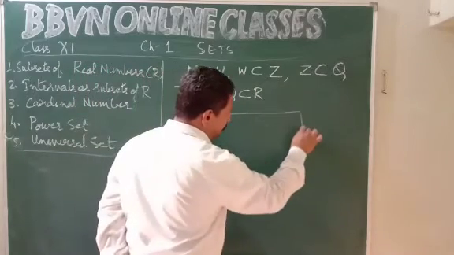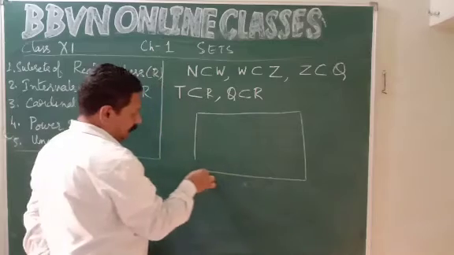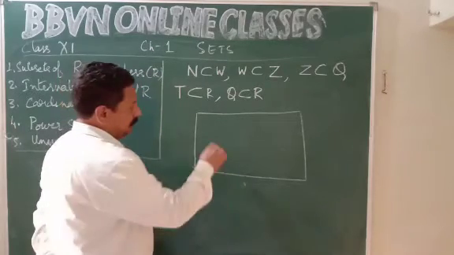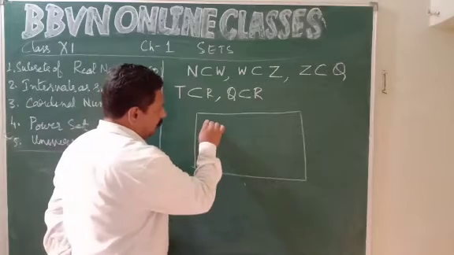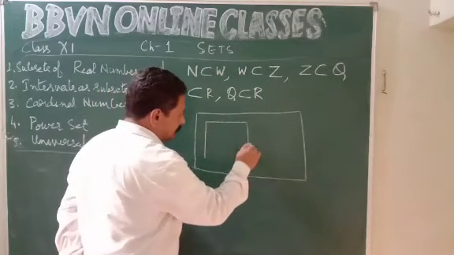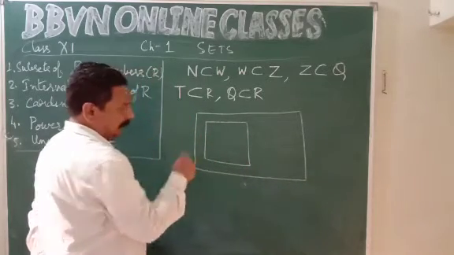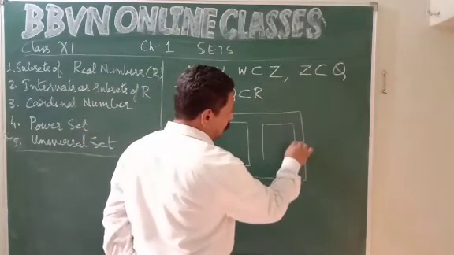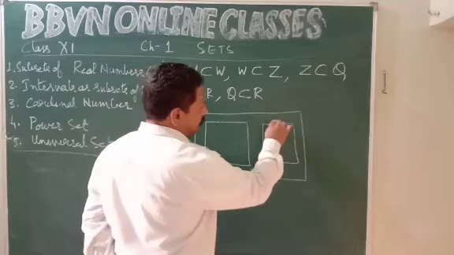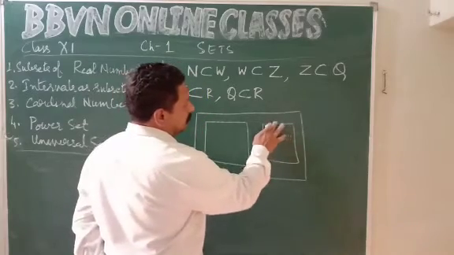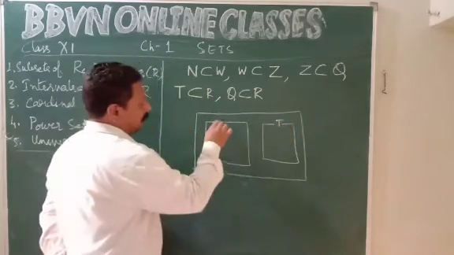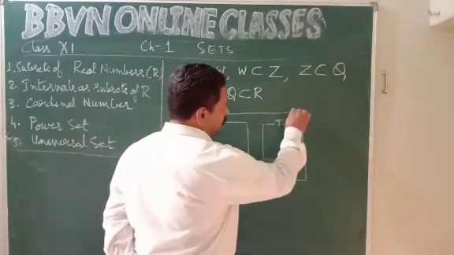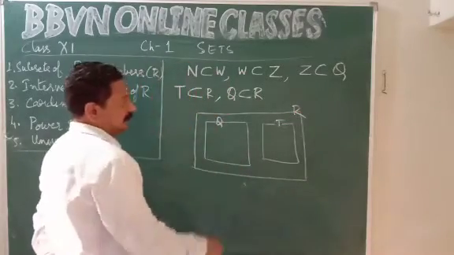So you can say, if this entire set represents the set of all the real numbers, then this represents the set of all the rational numbers and this is the set of all the irrational numbers. Irrational numbers are represented by T, rational numbers represented by Q. This is the parent set of real numbers.